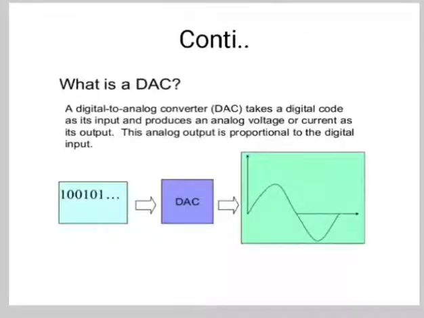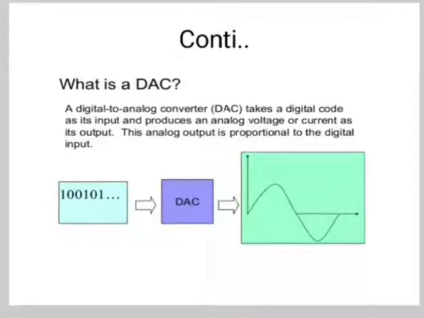Now this diagram shows the DAC, that is digital to analog converter, and it takes a digital code as its input and produces an analog voltage or current as its output. Now this analog output is proportional to the digital input.